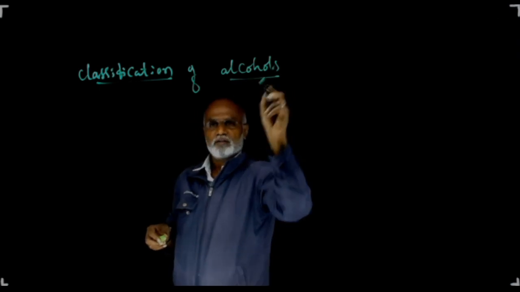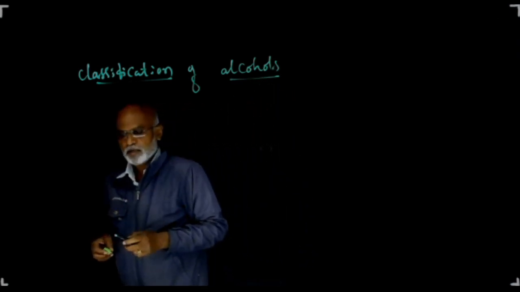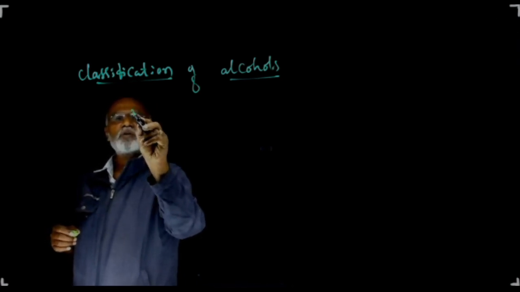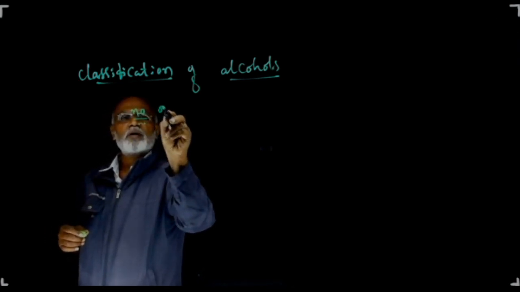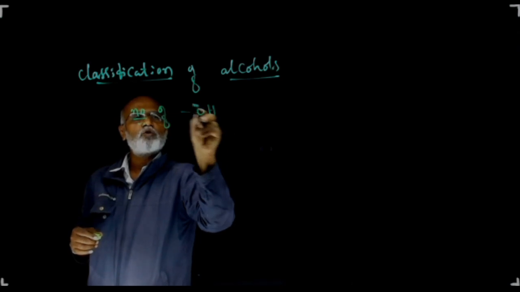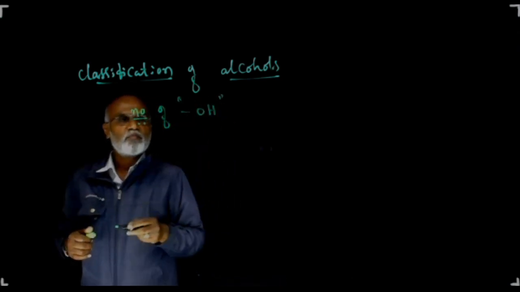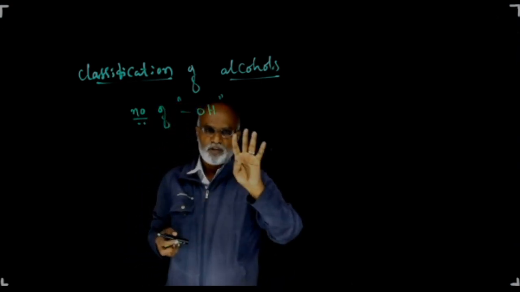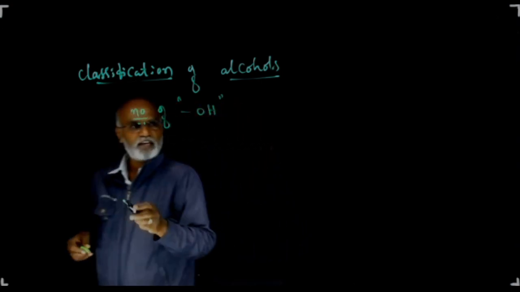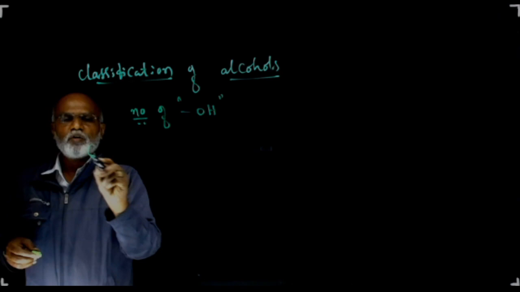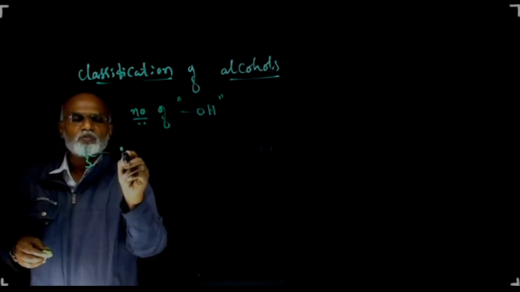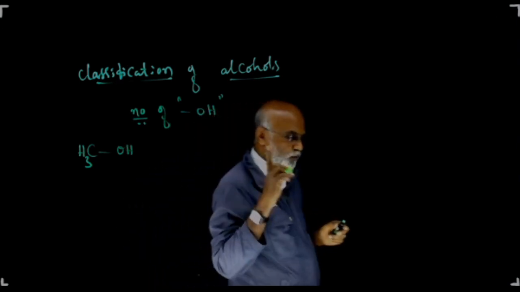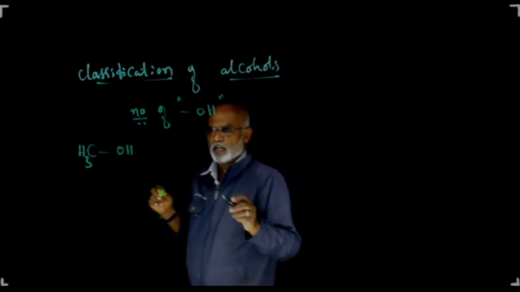Classification of alcohols. Based on the number of OH groups, we used to classify the alcohols into 4 different types. The first one is monohydric alcohol. Look, the OH group is one. Those which contain only one OH group are called monohydric alcohols.